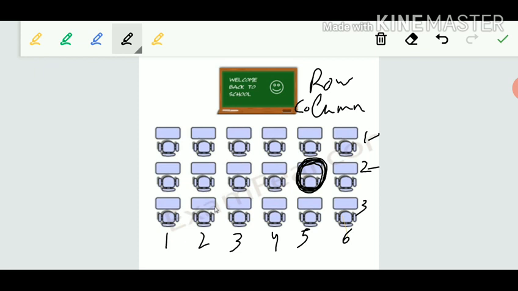So this is in row number 2. So first we write 2. Then we find the column of this bench. The column of this bench is 1, 2, 3, 4, and 5. So its position is 2, 5. Here the first number shows the row and the second number shows the column.